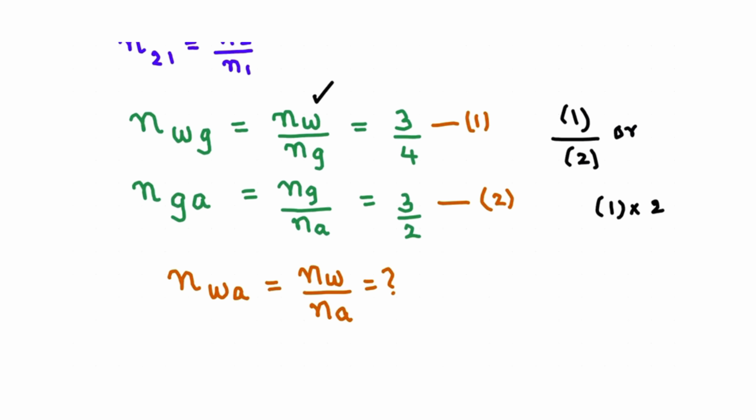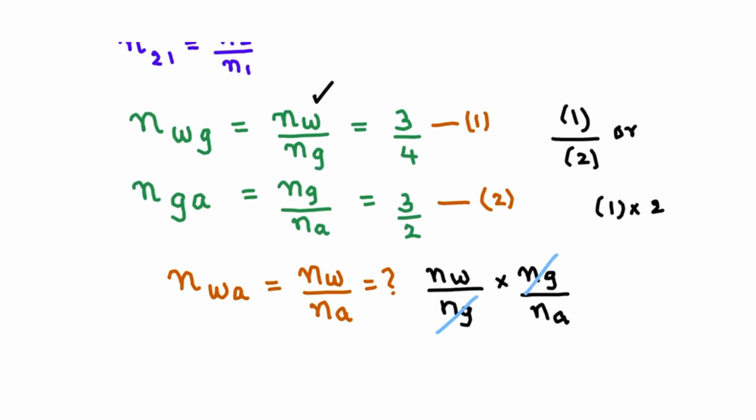So what is the first one, children? If it is 1 by 2, so Nw divided by Ng, divided by means into Ng by Na. So automatically, see, Ng cancels and we are getting the same ratio.